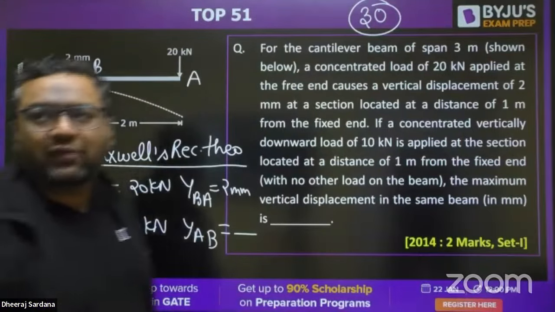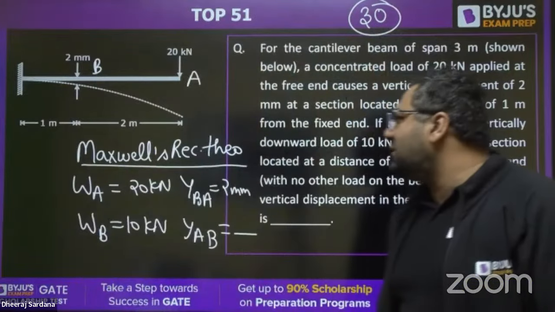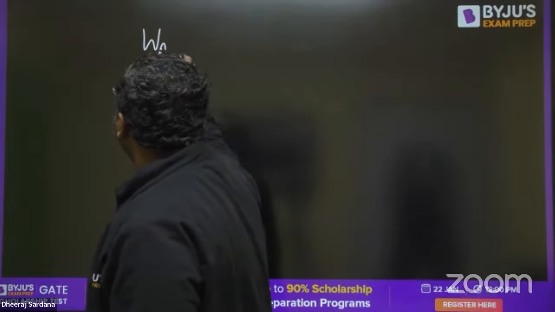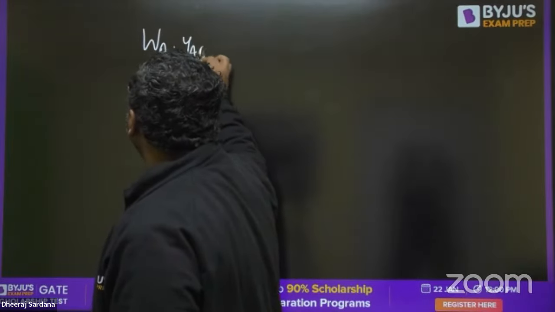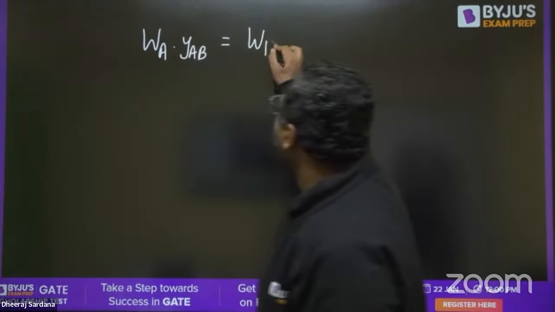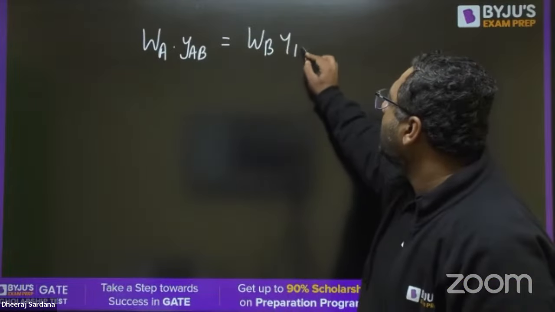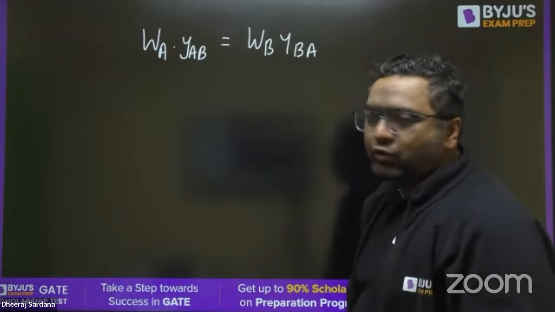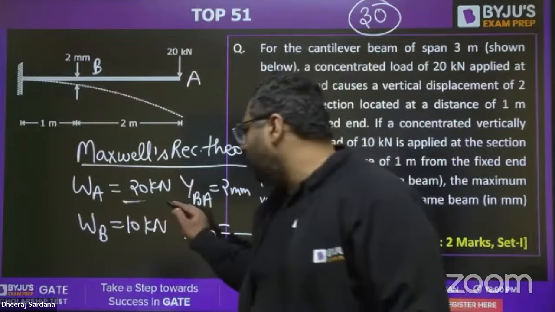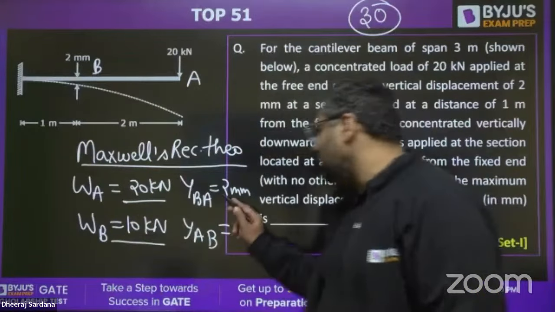I feel everybody would be aware of the reciprocal theorem. That is WA into the deflection at A, and WB into the deflection at B due to load at A. So you know the data given to you. WA is 20, WB is 10, and this is 2.